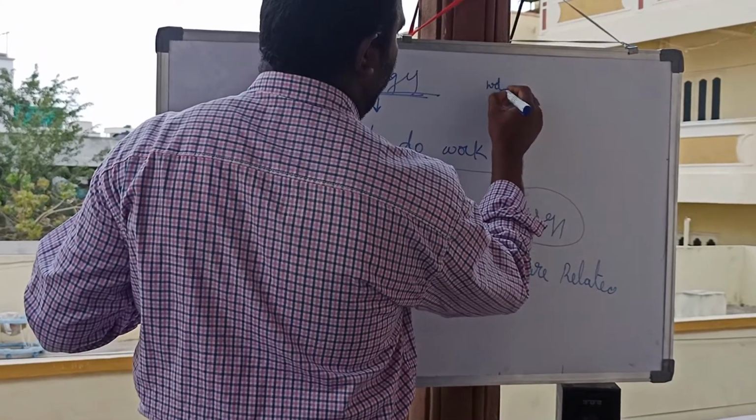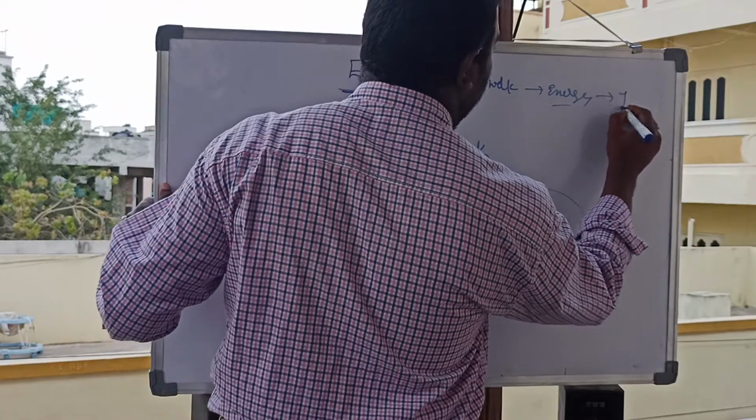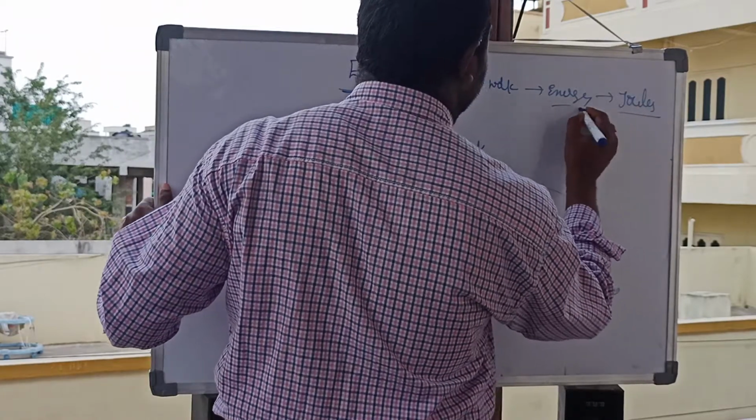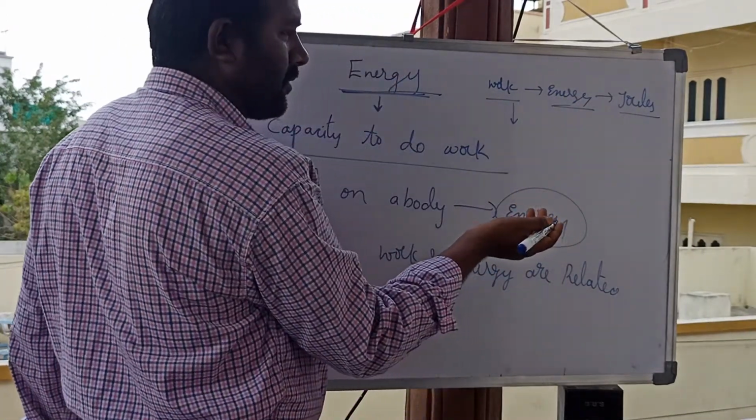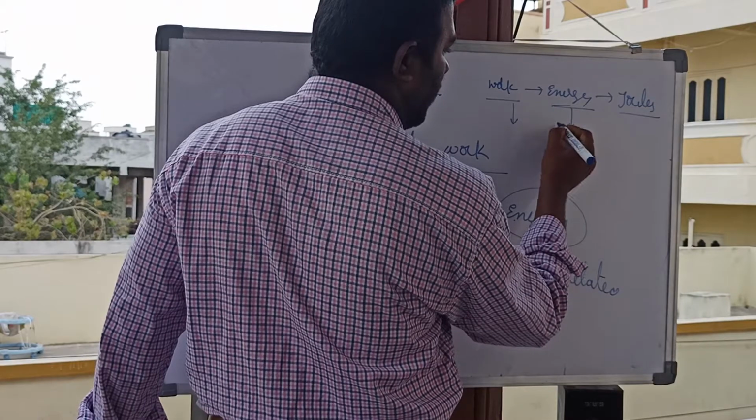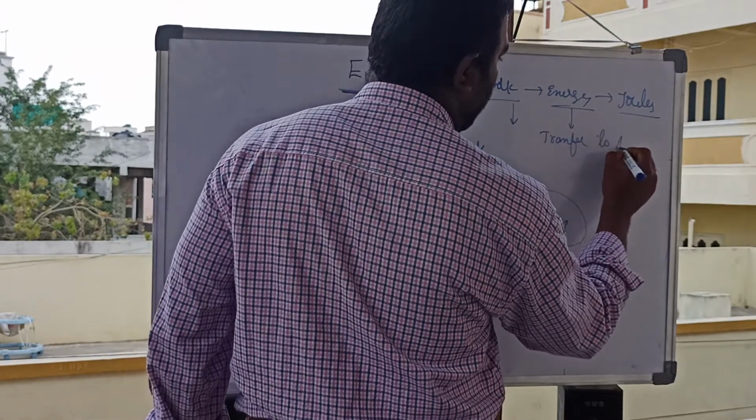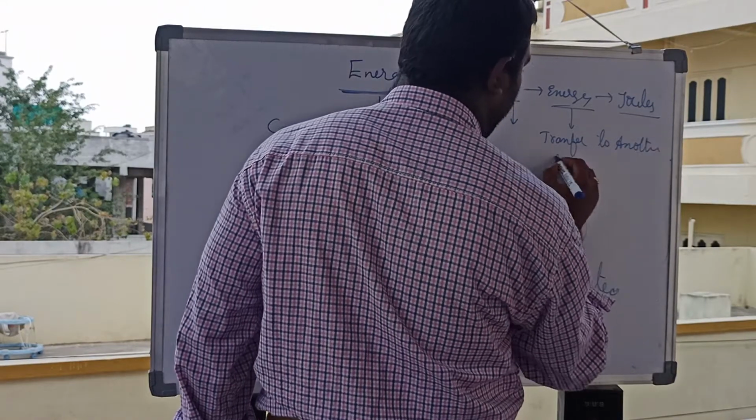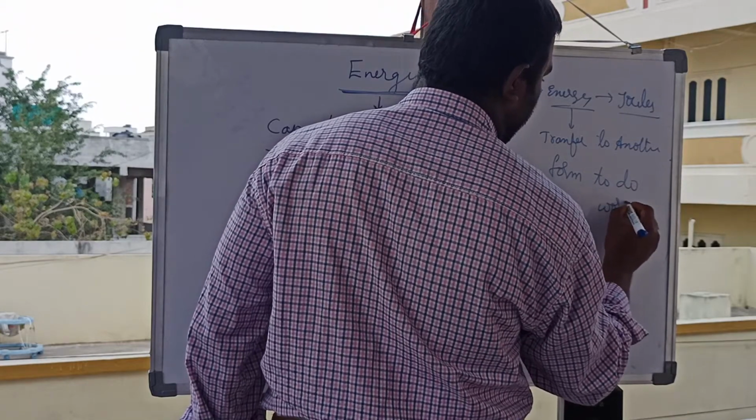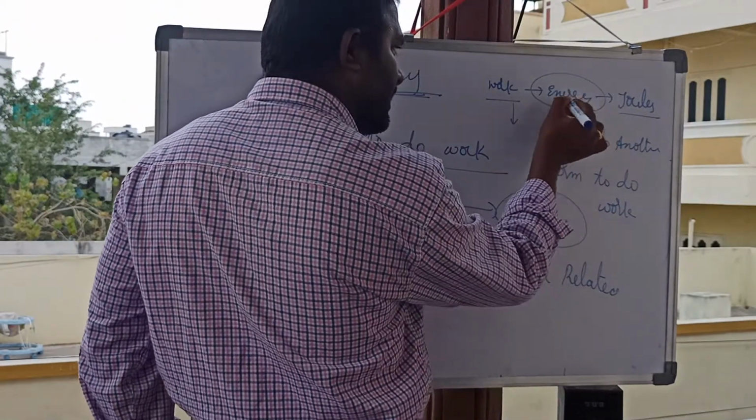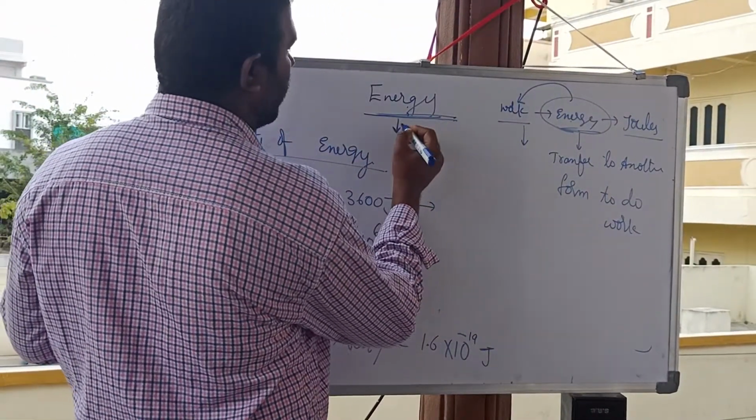So work is related to energy, therefore we can say that the unit of energy is also joules. Energy can transform. Energy will be transferred to another form to do work. So energy is transferred to do the work. Energy is nothing but capacity to do work.